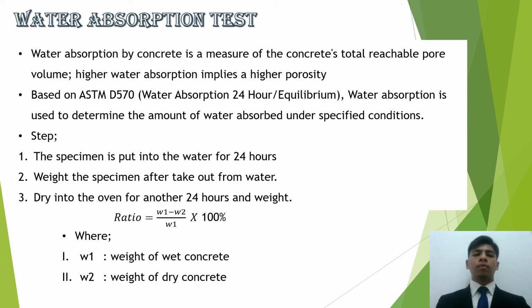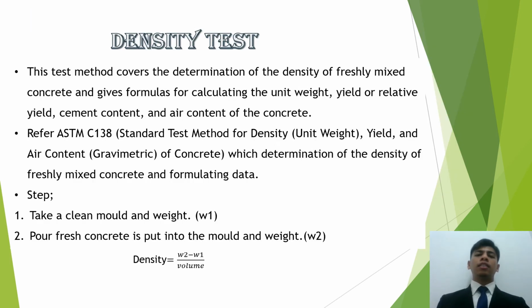For the density test, this test covers the determination of the density of freshly mixed concrete and gives the formula for calculating the unit weight, yield or relative yield, cement content and air content of the concrete. By referring to ASTM C138, the standard test method for density, unit weight, yield and air content (gravimetric) of concrete, which determines the density of freshly mixed concrete and formulaic data.